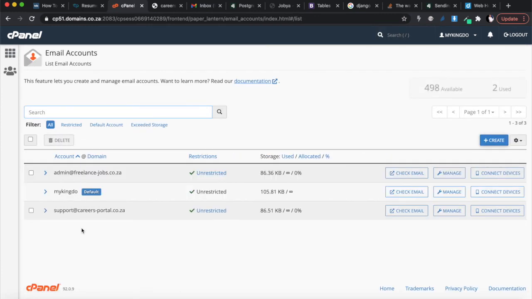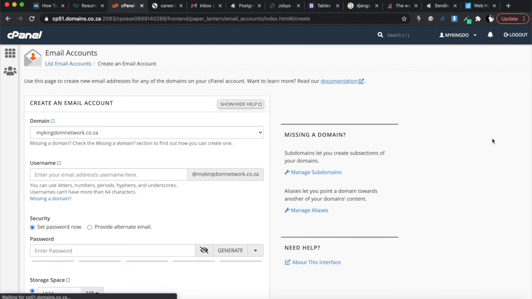So under email accounts, I created a new email that is called support@careersportal.co.za. You can call it anything you want. I've got like 500 email accounts available. It's so cheap to do this, but obviously there is a restriction on space. You probably never use the whole 500 email accounts anyway. The point is, you can come here and create a new account like that.